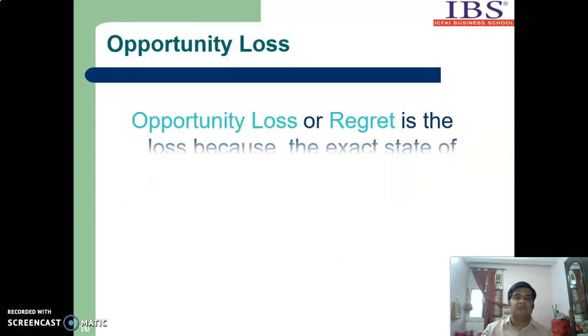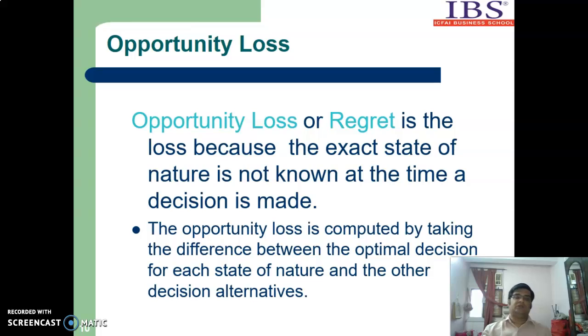Next we'll discuss the concept of opportunity loss. What is opportunity loss? It is also called regret. It is the loss because the exact state of nature is not known at the time a decision is made. When the investor is investing, he is not aware whether the market is going to be bullish or bearish. So he is taking some risk. That's why it is called decision making under uncertainty, or risk.